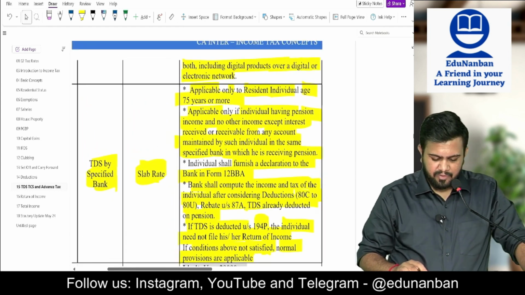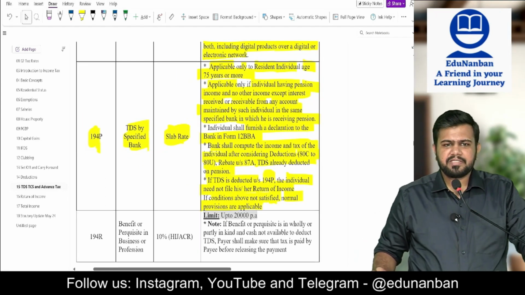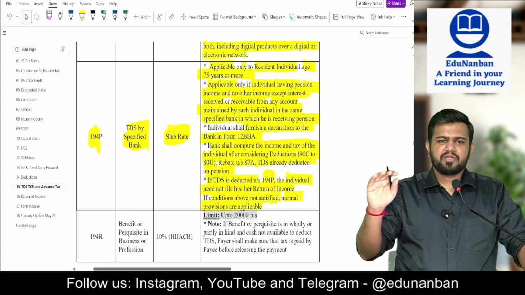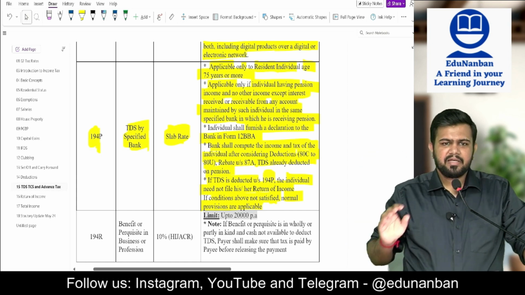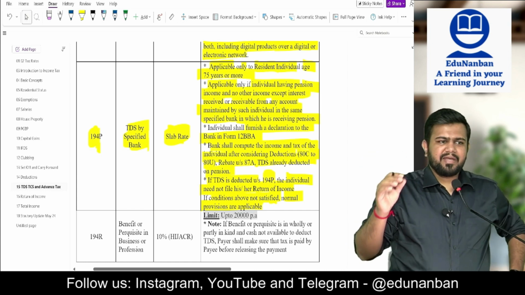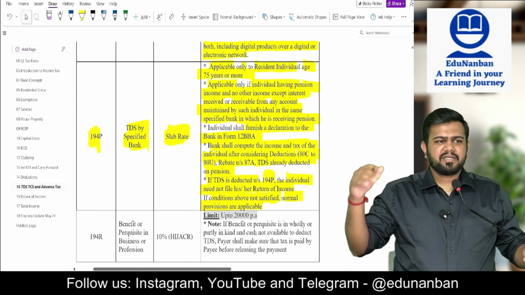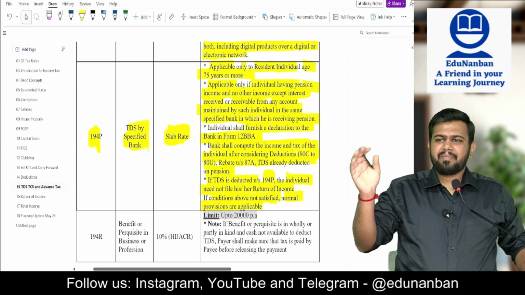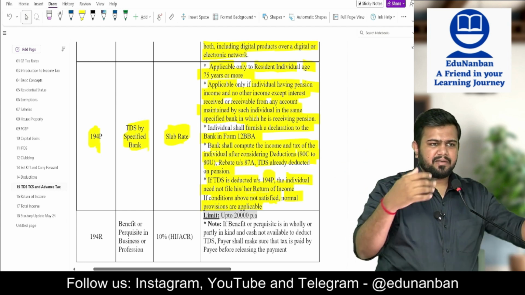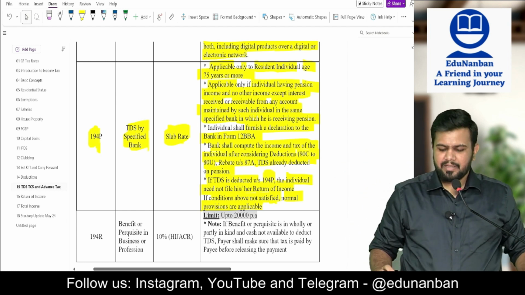Okay. So what did I say? 194P. P means party. Means what? Resident individual whose age is more than 75 years. For them, if they are getting pension from a bank and interest from a bank, and they should not get any other interest from any other bank also, then that bank, what they will do? They will ask the party to give form 12BBA.